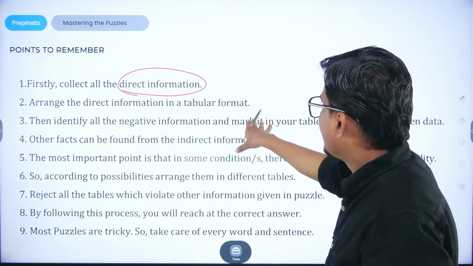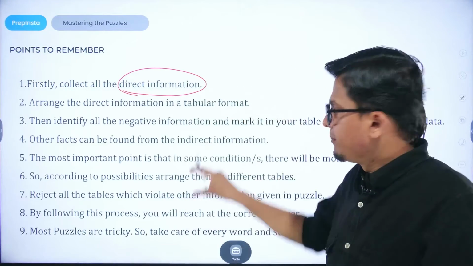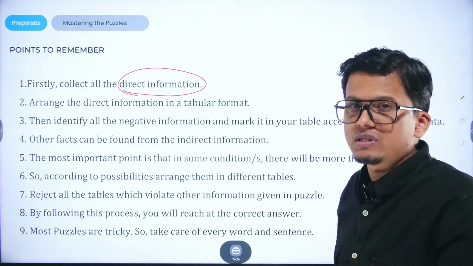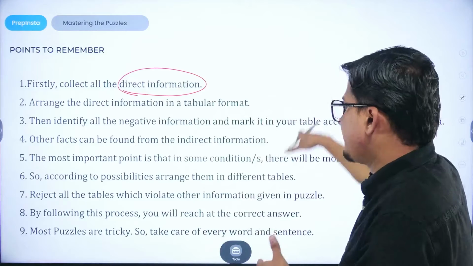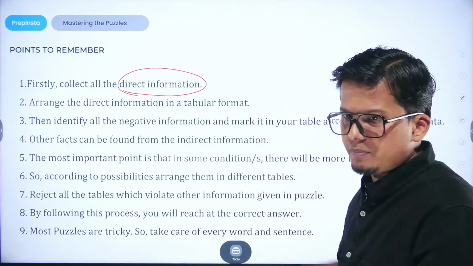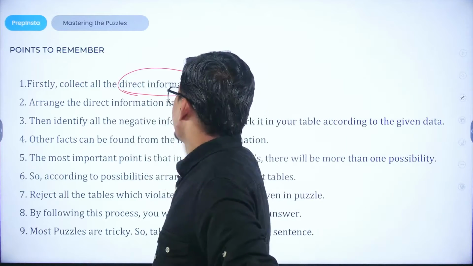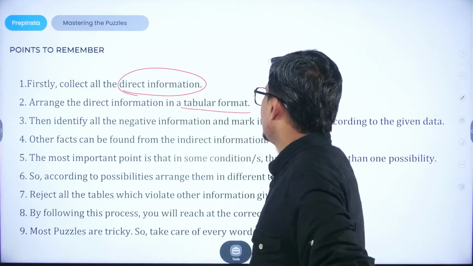On the basis of that, parallelly you have to write down the conditions that are being given. If there are any possibilities that are being further derived from the given set of data, we have to align them. Arrange the direct information in a tabular form, right?